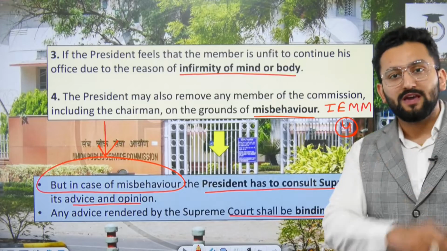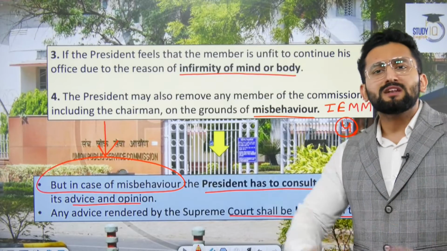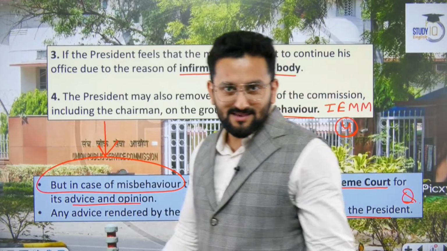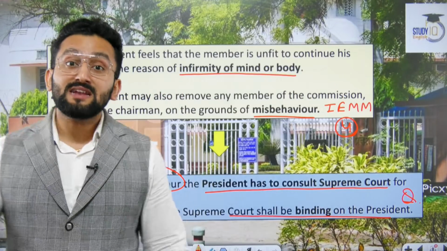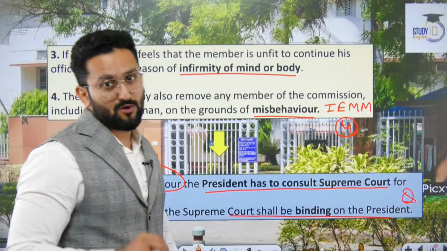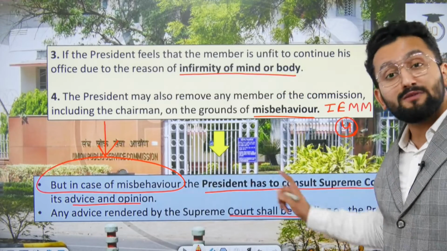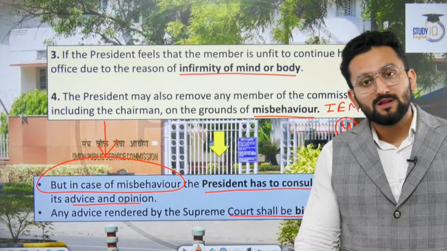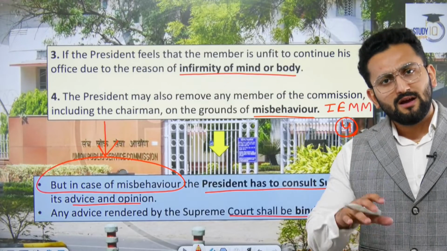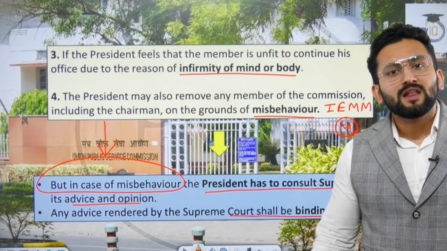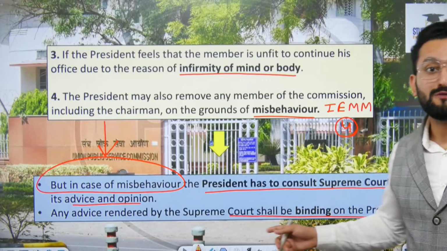And the 4th one is misbehavior. Now for misbehavior, it is not defined what misbehavior means. So in this case, the President has to consult the Supreme Court. It is binding. You have to consult the Supreme Court. And the advice given by the Supreme Court to the President, whether this person has actually committed this misbehavior, is binding on the President.